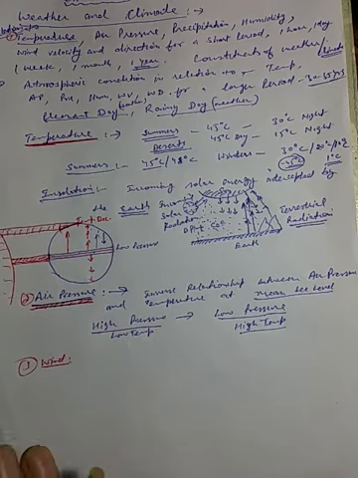If the difference of air pressure is more, it will result in an increase in the speed. But if the difference in pressure is low, the wind might be very gentle and slow as well.